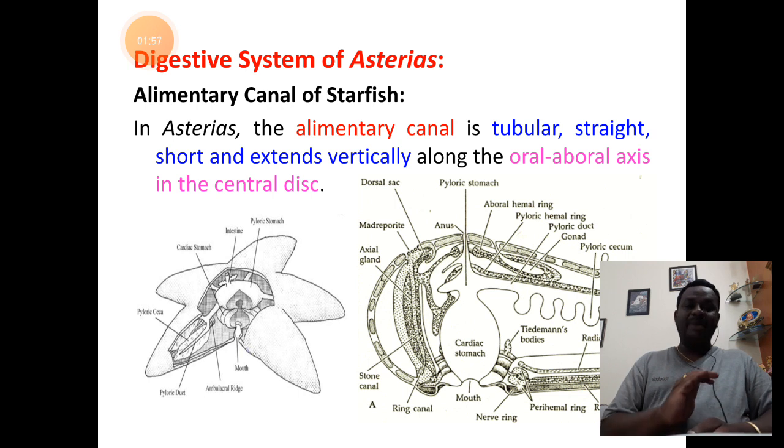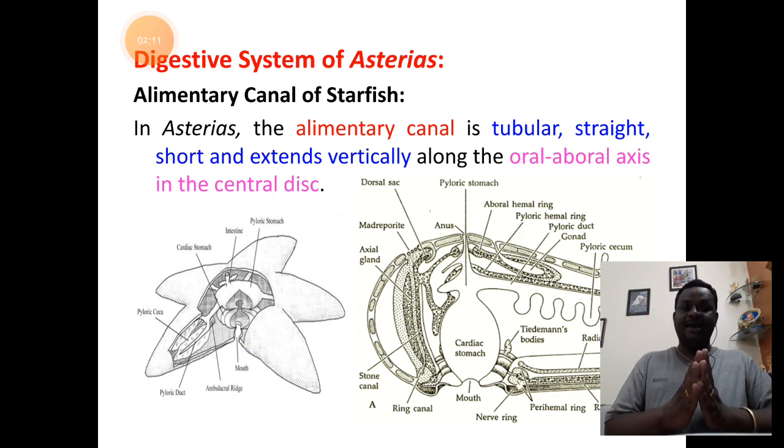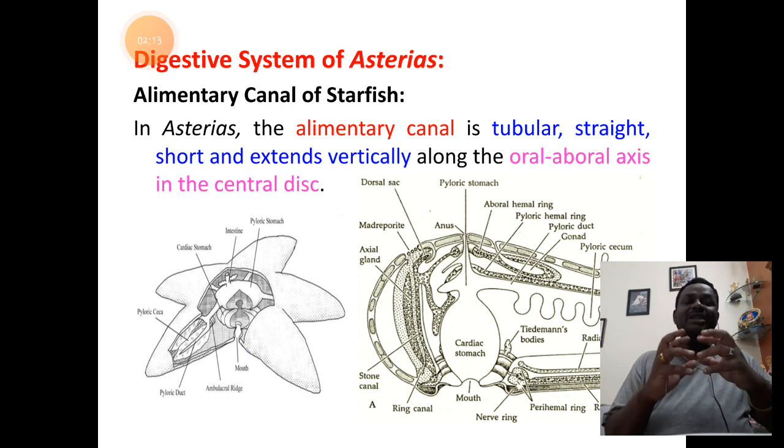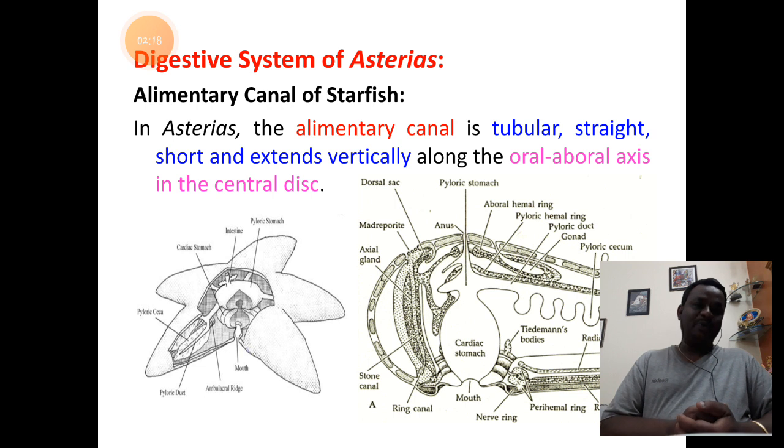It lives in the benthic zone of the sea. We are almost at the bottom of the sea, where you find lesser illumination of the sunlight. So the availability of the light source is very less in the benthic zone. And in this particular area of the sea, Asterias are commonly seen.